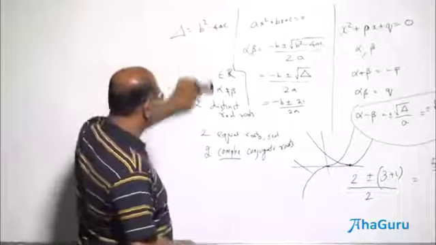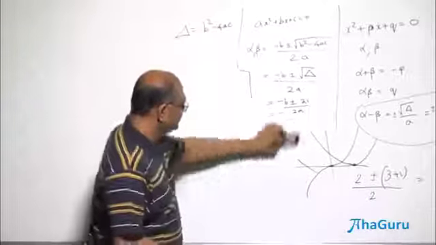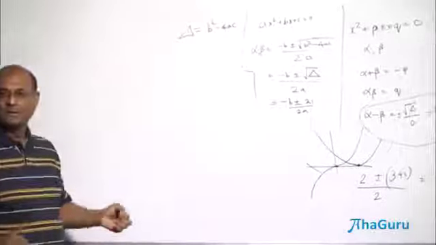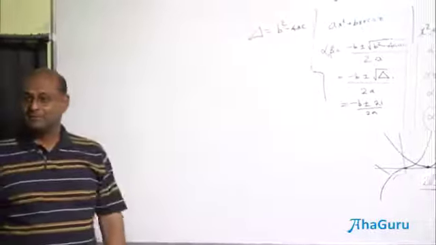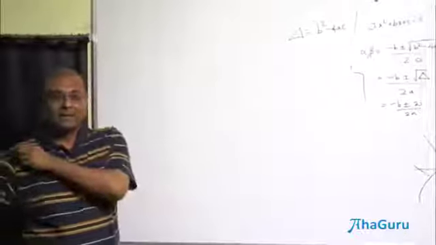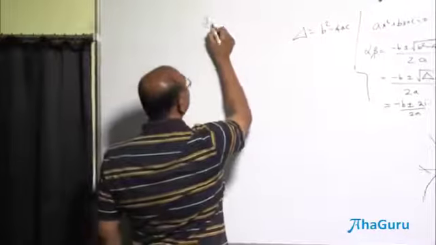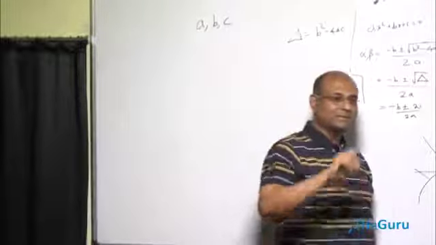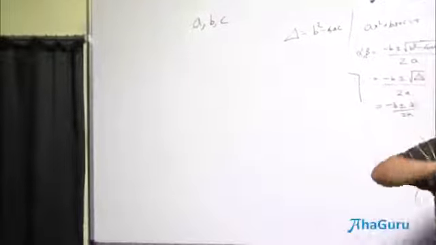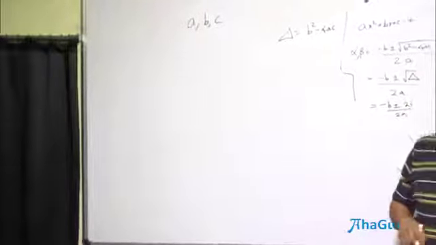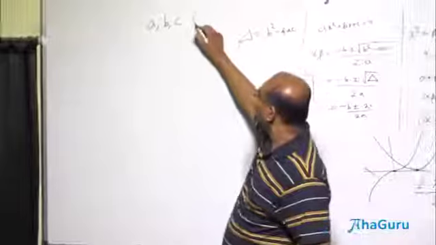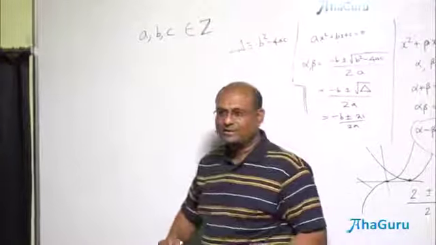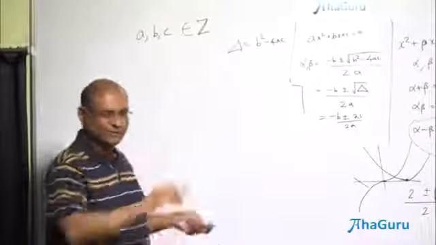But let us think about one more thing, but here I am going to make a different assumption. What was the original assumption I made for this? a, b, c are real. Now what if a, b, c are integers? Now what is the symbol for real? R. What is the symbol for integers? Z. Actually I don't know why it's called Z, but anyway. Okay. Yeah, it must be some weird thing. But real number of course is R.